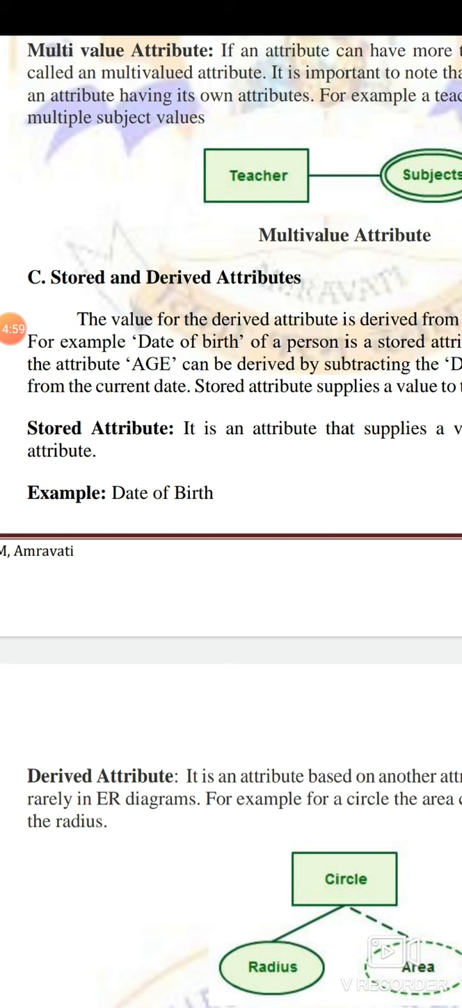So there are three attributes here. Date of birth is your single value attribute. You have derived age from your date of birth, so that is a derived attribute. And to derive your age, you have used specific data, and that data is today's date on that particular day, or whatever may be the date. So that is the stored attribute.